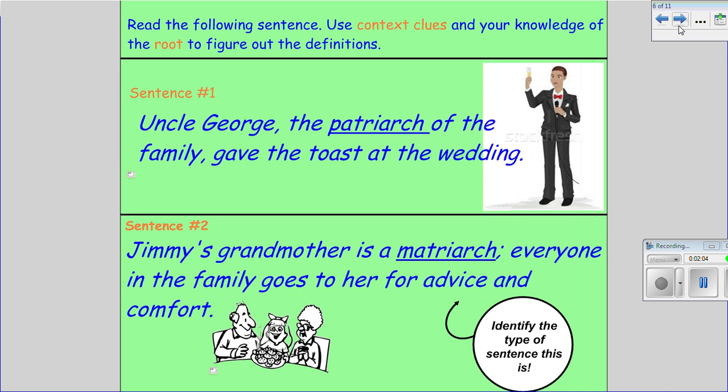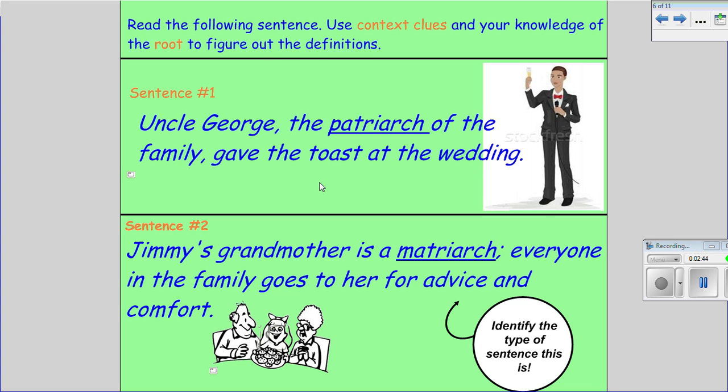The first words that we are going to talk about are the words patriarch and matriarch. Please write these down on your graphic organizer. Now let's look at sentence 1. We are going to use our knowledge of base patri to help us think about the meaning of this word, and we're also going to use the context clues. We know that patri means father or fatherly. It says, Uncle George, the patriarch of the family, gave the toast at the wedding.